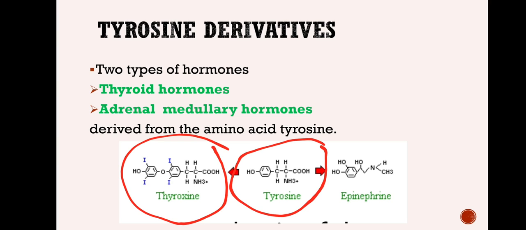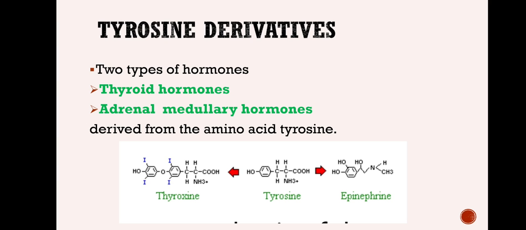They are derived from the amino acid tyrosine. Tyrosine gives rise to adrenaline or epinephrine. So these two are classes of hormones that are derived from the amino acid tyrosine.